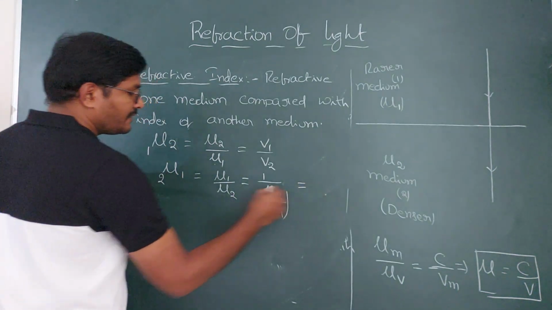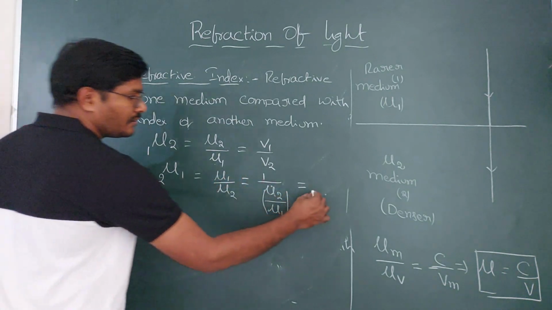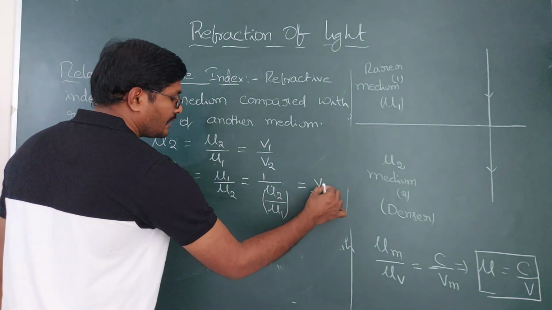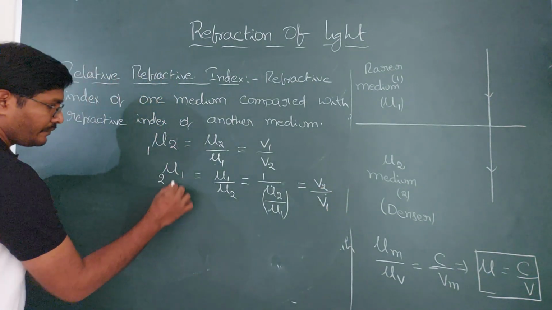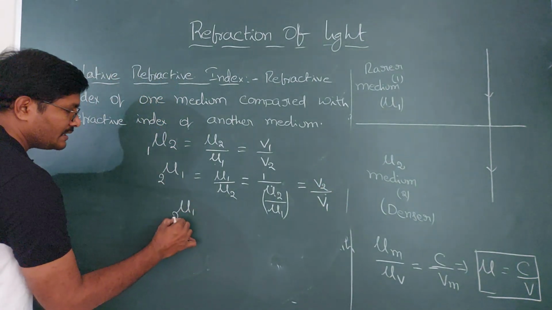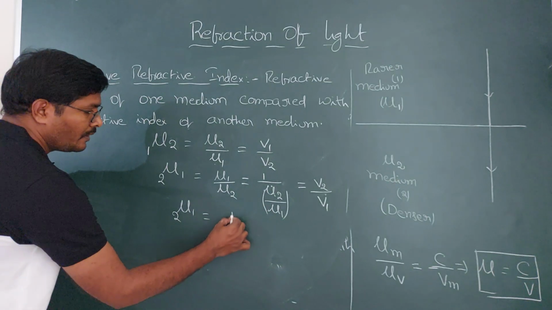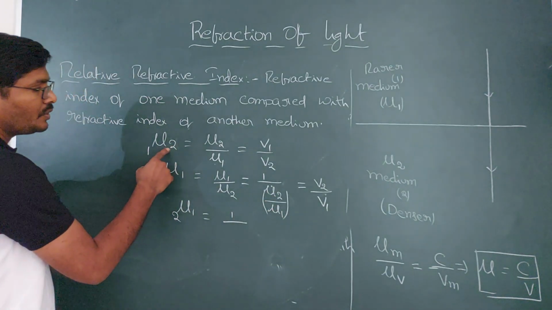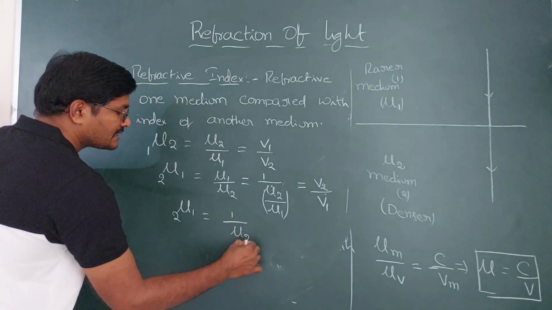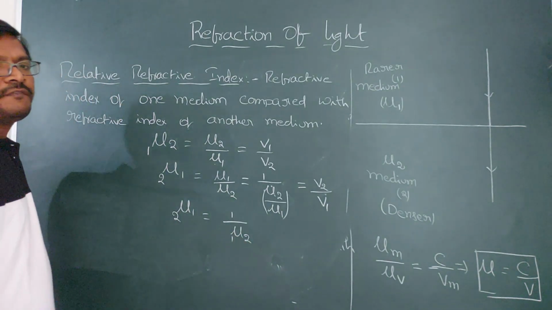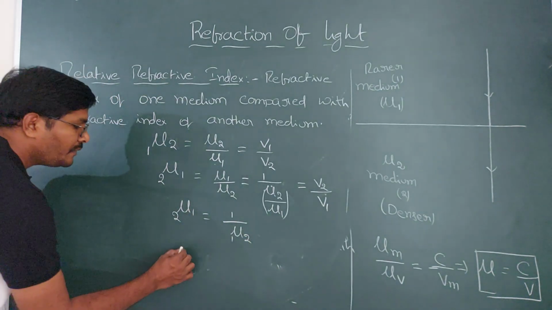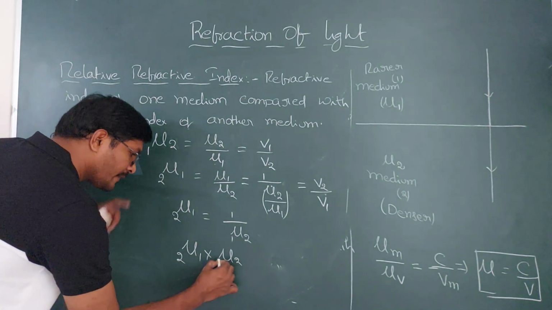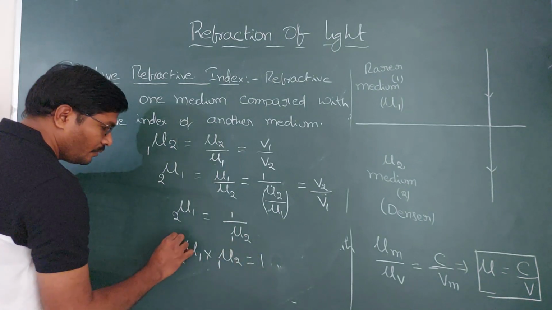And you can write this with the velocities. Here is mu 1, so you will get the velocity in the denominator. It is mu 2, so you will get it in the numerator. Then mu 12 is equal to this. 1 by (mu 2 by mu 1) is nothing but mu 21. If you multiply them, mu 12 into mu 21, you are going to get 1.